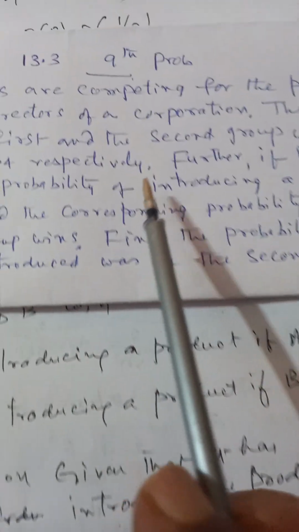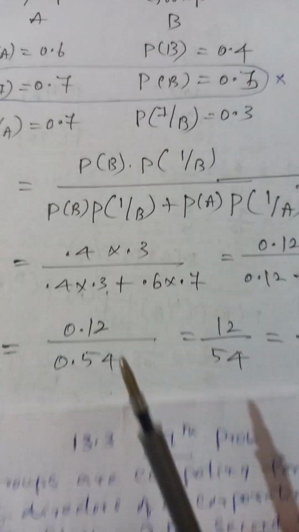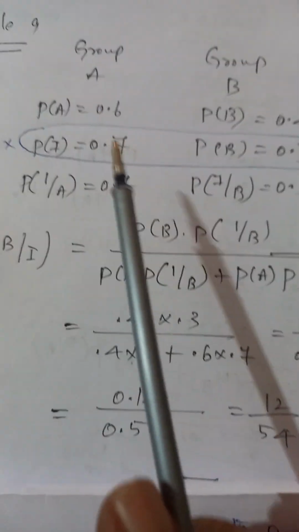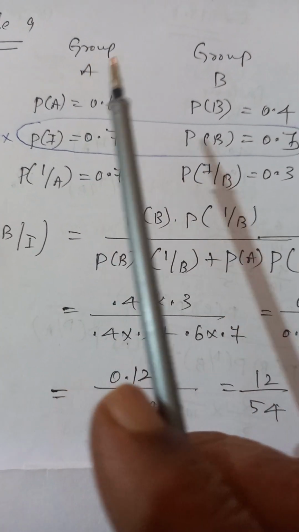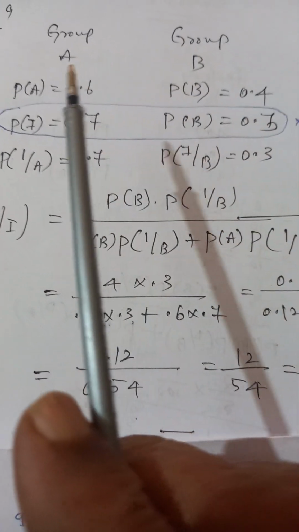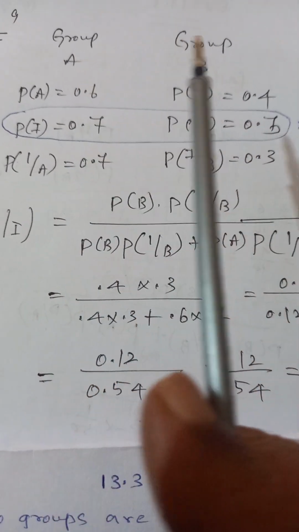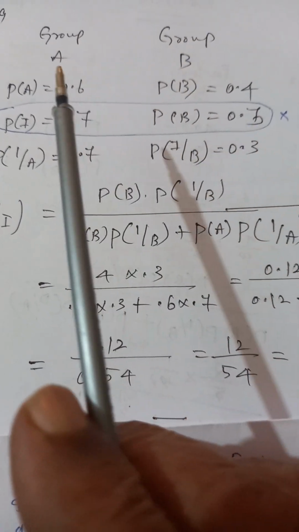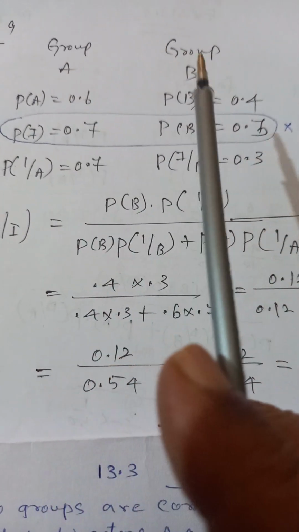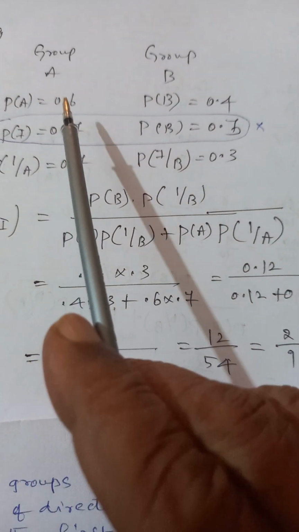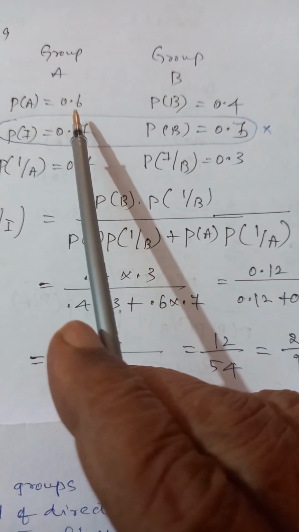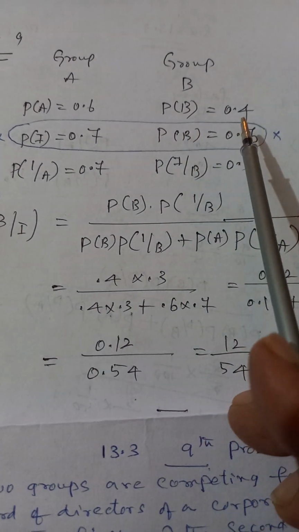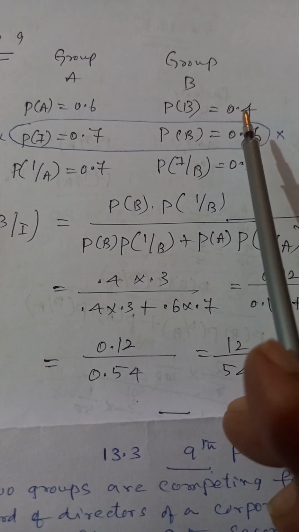So I have read the problem and we will analyze it like this. Look here at what is given and what we have to find out. There are two groups, A and B. Both of them are competing for the position of the board of directors of a corporation. The probability of group A winning is 0.6. The probability of group B winning is 0.4. So all that has been given in the problem.